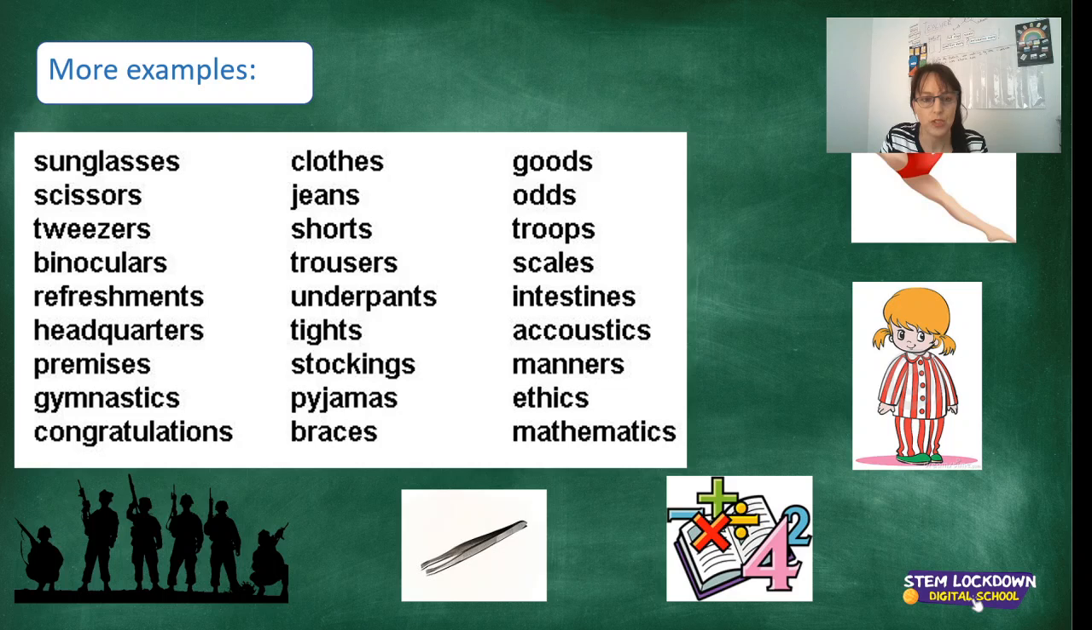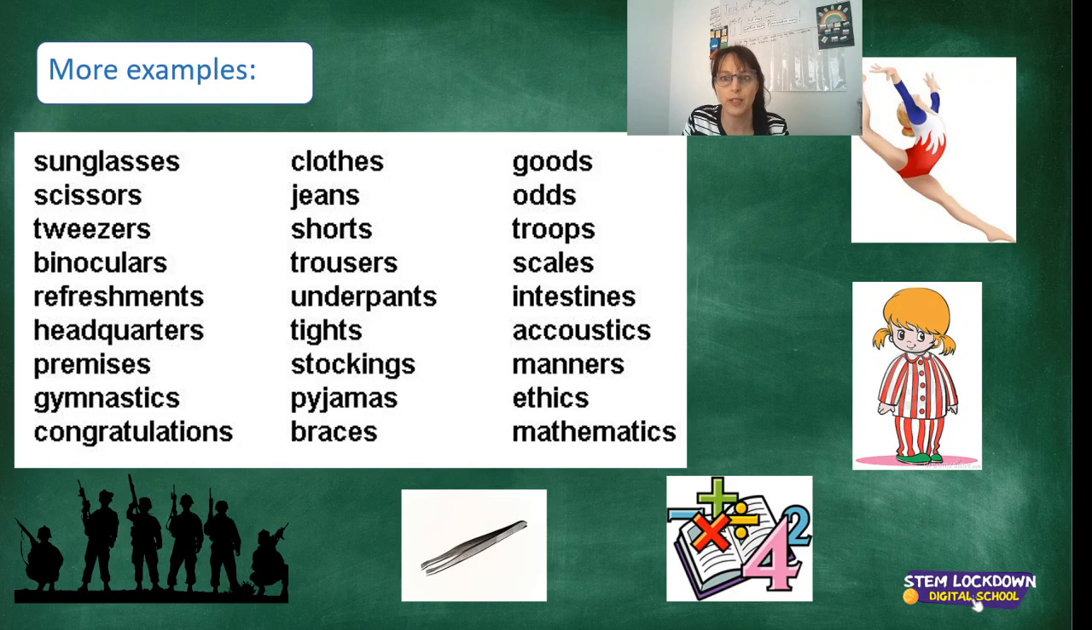Now, these are some more examples that I have here for you. Okay, so we have sunglasses, scissors, tweezers, binoculars, refreshments, headquarters, premises, and you can read through all of them and see these words are absolutely always in plural. We do not use them in singular, ever. Okay, and you know this because you can't add plural onto them either. So you don't say clothes or goods or odds. Okay, it's goods, odds. So you can't make them into plural, but they can't be made into singular either.